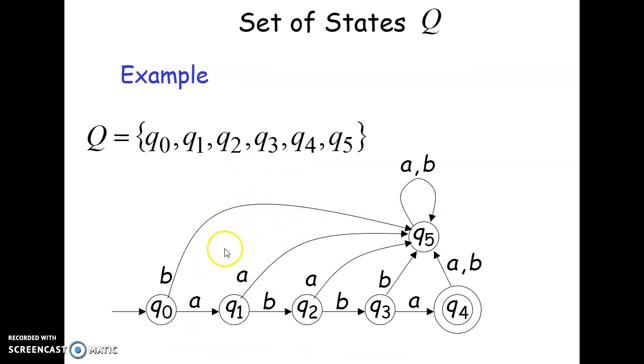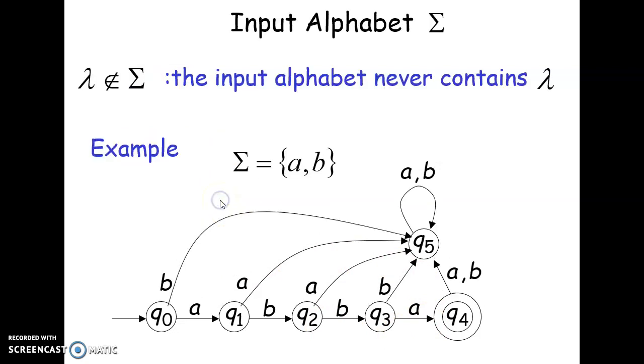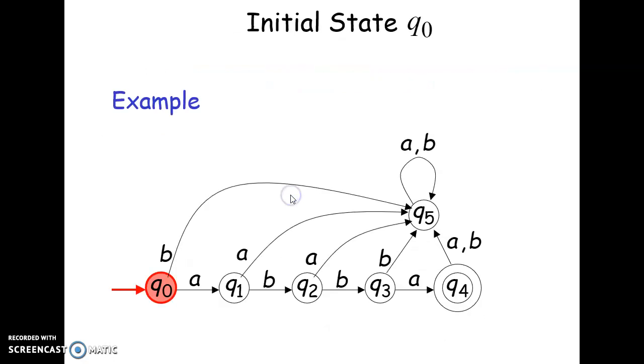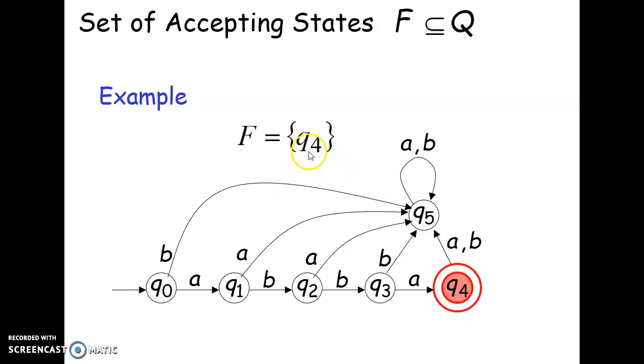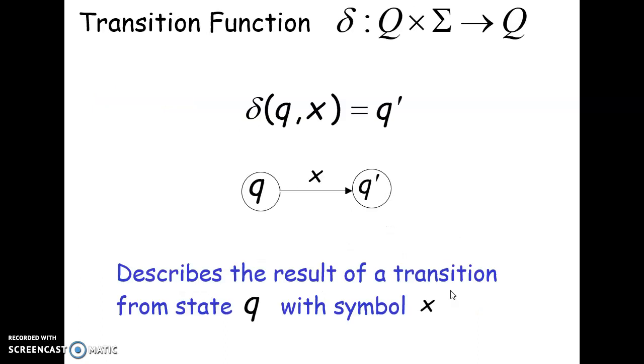So given this example, your states are Q0, Q1, Q2, Q3, Q4 and Q5. So the Q set has these 6 states. Then sigma is AB. Note that lambda is not part of sigma. The input alphabet never contains lambda because that is actually the absence of either an A or a B. Lambda is not an input alphabet. So Q0 is your initial state. Q4 in the example is your final state.